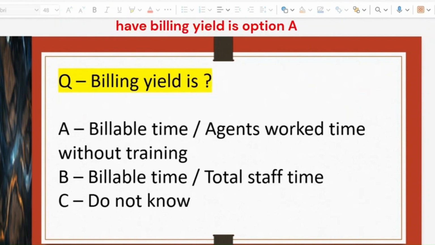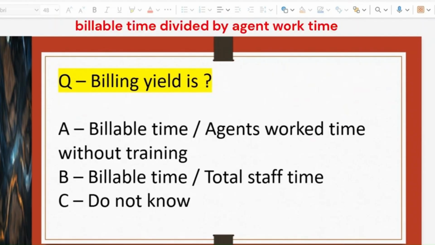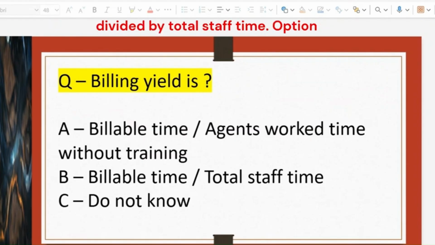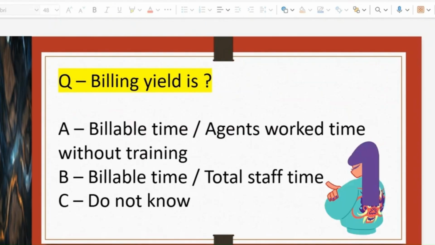Next question we have, billing yield is: option A, billable time divided by agent work time without training. Option B, billable time divided by total staff time. Option C, do not know.